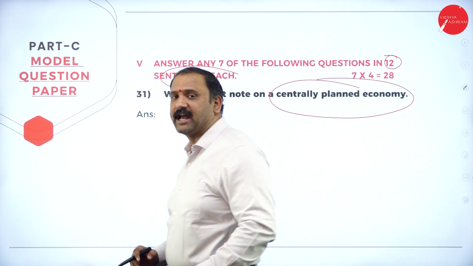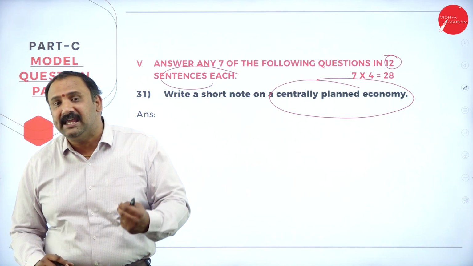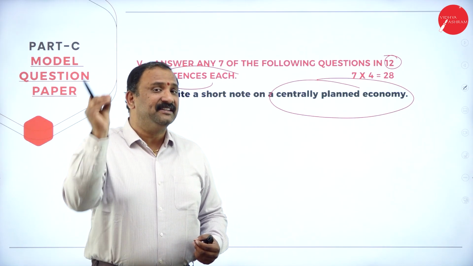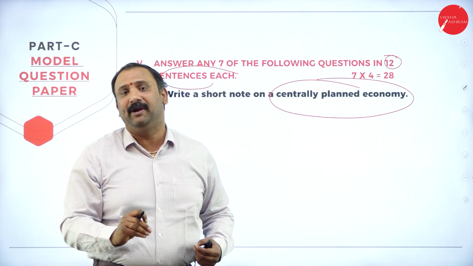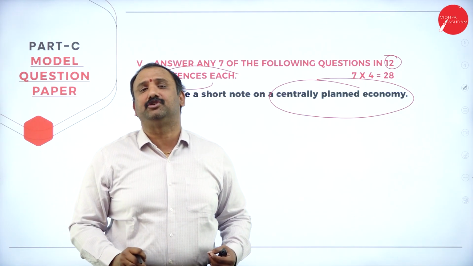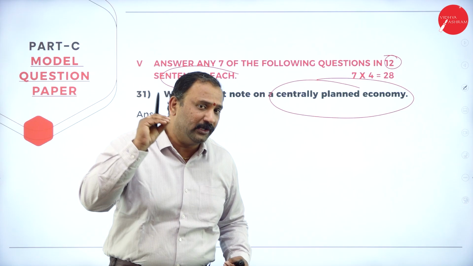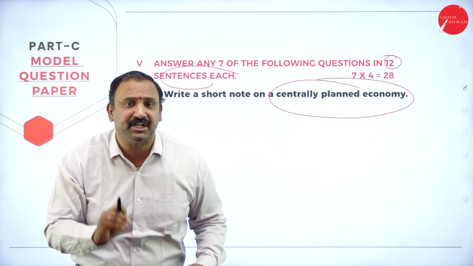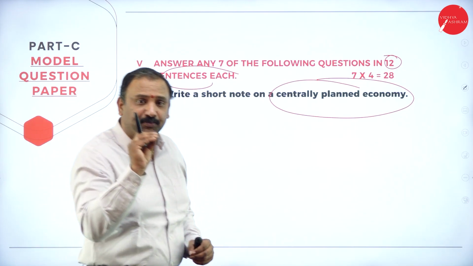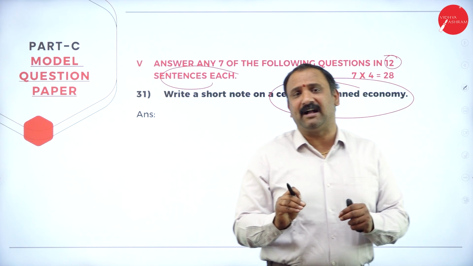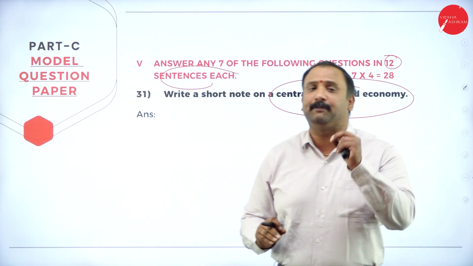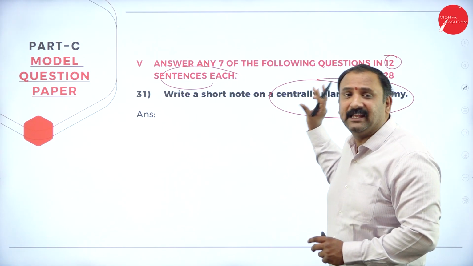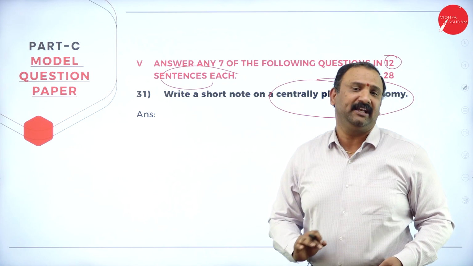All of us know that whenever we are talking about a centrally planned economy, that means the economy which is planned by the government, and the decisions are made by the government. Here the public will not be given choice. The importance will be given only to government opinion and policies. There will not be participation of the private economy. That means private enterprises and other factors will not be a part of the production process in this economy. This kind of economy is completely governed and controlled by the government.